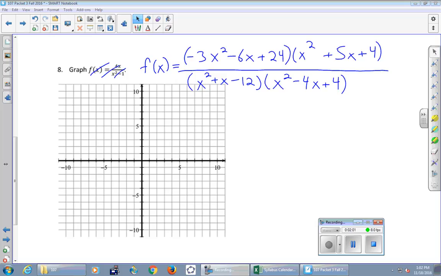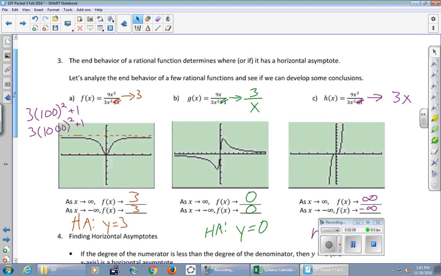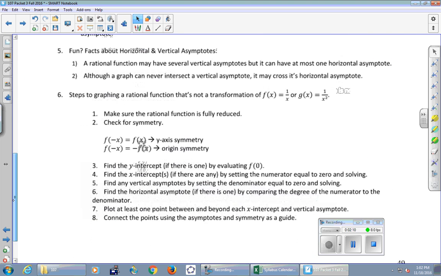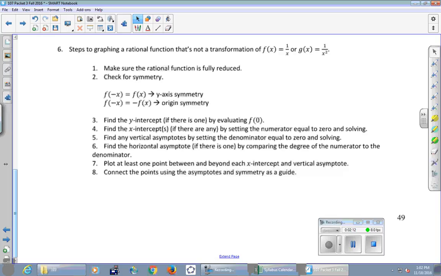The goal is simply to graph this thing right here. We're going to follow a process that we didn't read last time, but it's here on the previous page. I'm just going to run through it real quick. You don't need to go back here, but first step is to fully reduce the rational function. The next thing is about symmetry. To be honest, I'm not really a symmetry guy, so that's not super important to me today. We're going to find a y-intercept. We're going to find x-intercepts. We're going to find vertical asymptotes. We're going to find horizontal asymptotes.